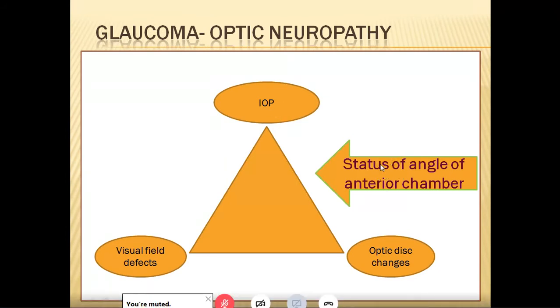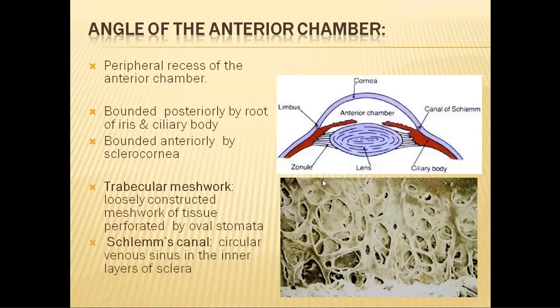Any change or destruction of the structures of the angle of anterior chamber will cause a change in the intraocular pressure. So we will have a quick review of the angle of anterior chamber. I have already covered this in anatomy, but we will quickly revise it because this is the most important thing.